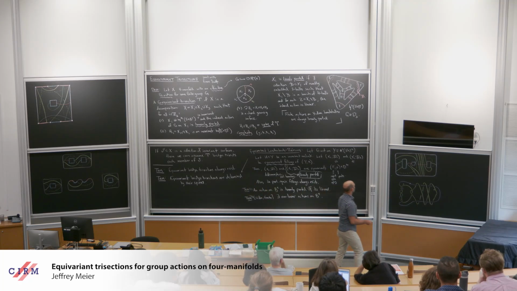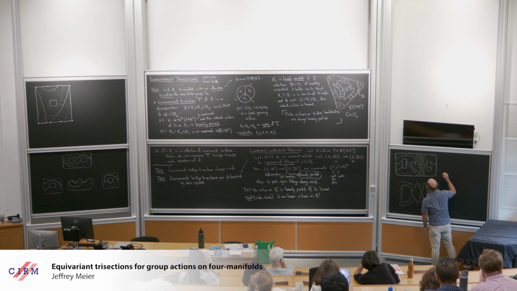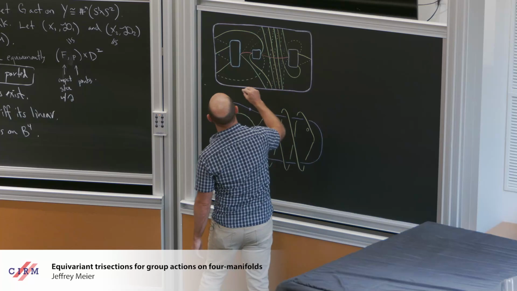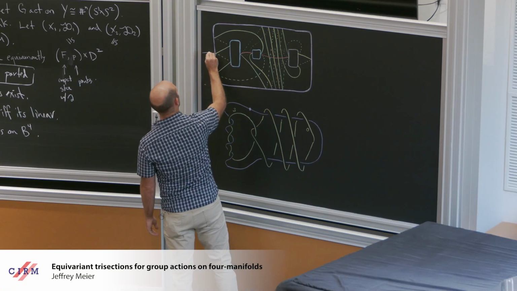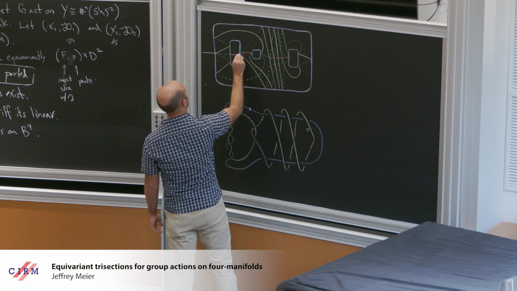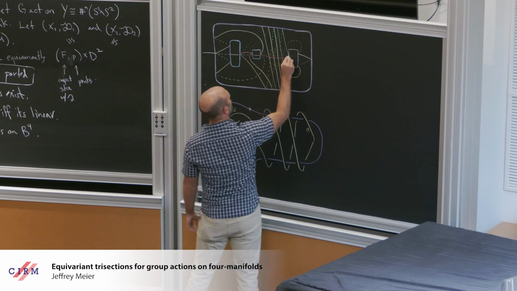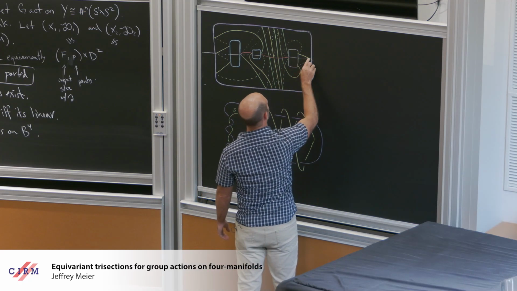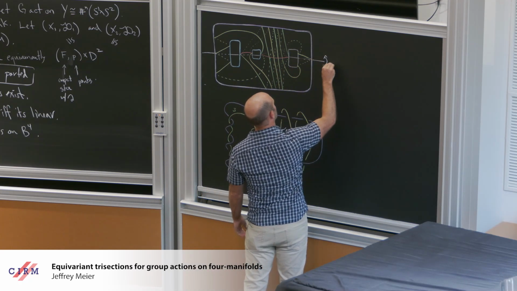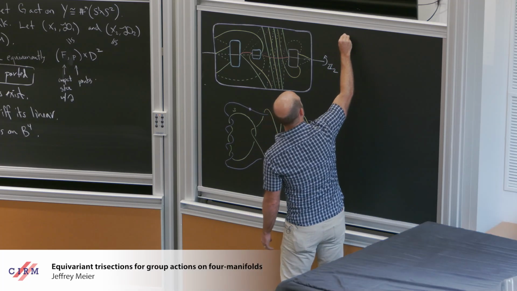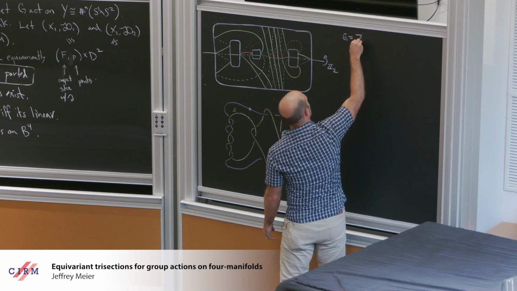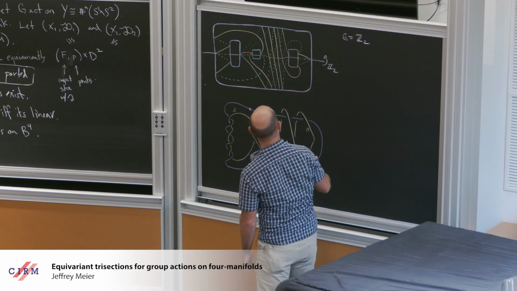What I've drawn here is, so what's the action? Oh yeah, Evan told me I need to draw the action. So the action here is the skewer, and rotate. So this is a Z2 action. So in this example, G is Z2.